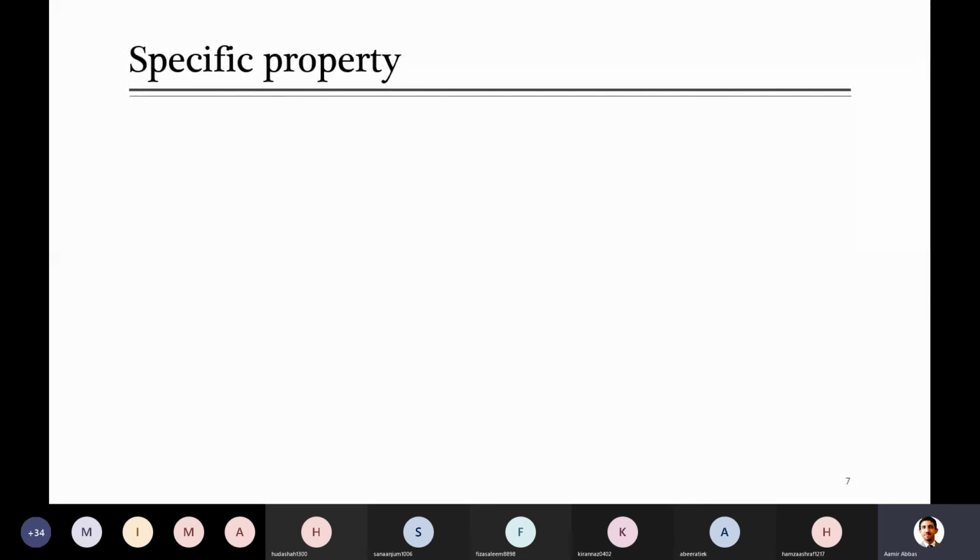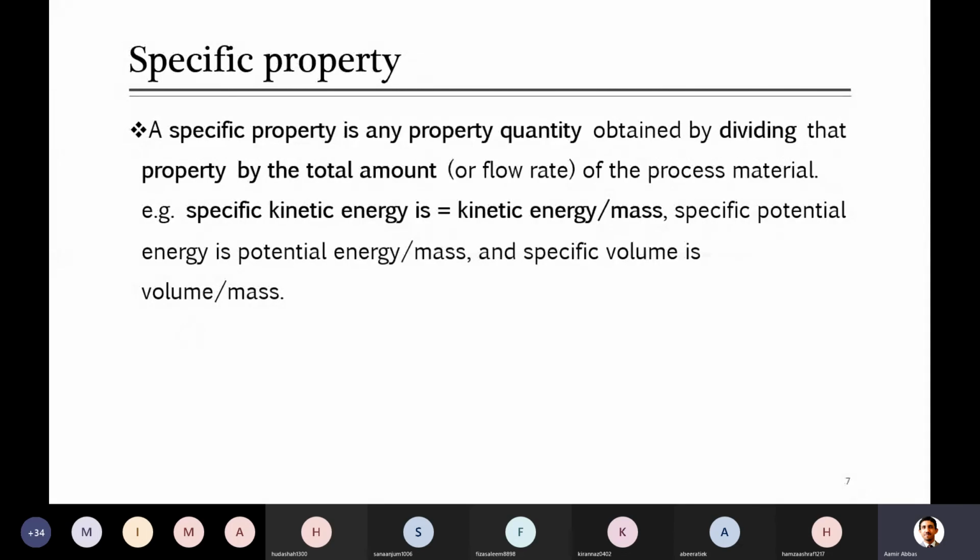Similarly, we already talked about specific kinetic energy and specific potential energy. So anywhere there is the word specific property, that means any quantity that is divided by the amount. That amount is in the form of mass, or as I told you, it can be in the form of moles. Another term you already know is specific volume. That's volume divided by mass. And what is its relationship with the density? Inverse, Sir, reciprocal of density.